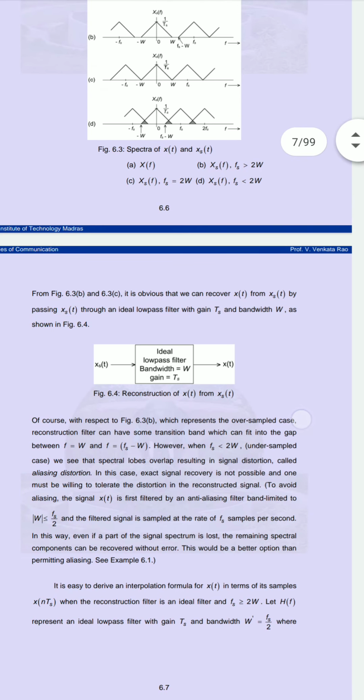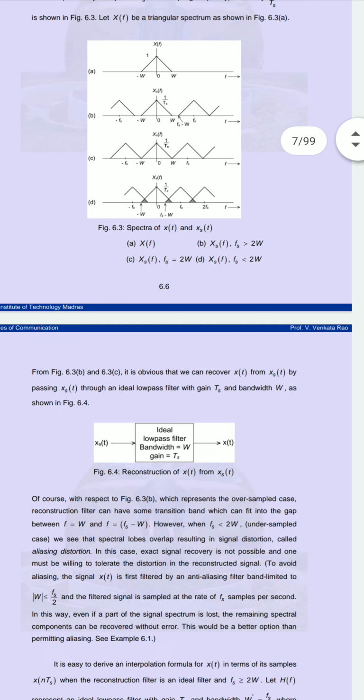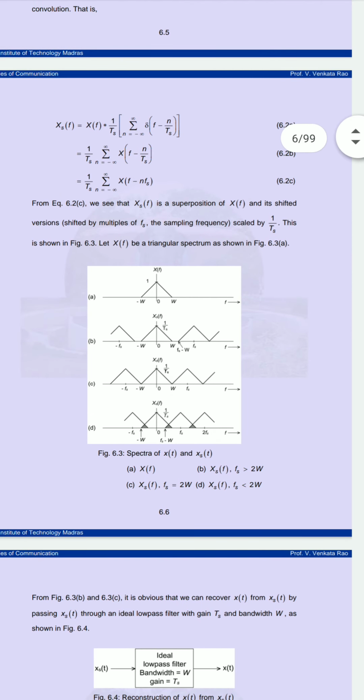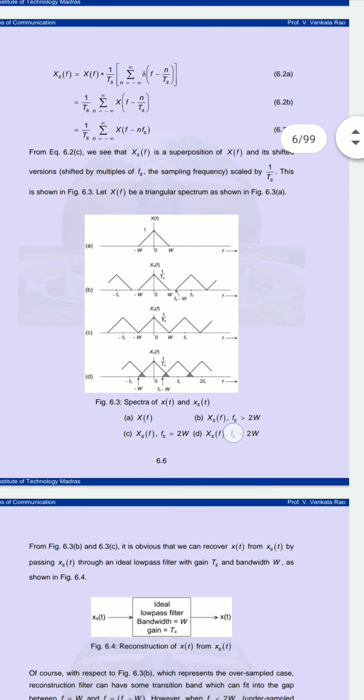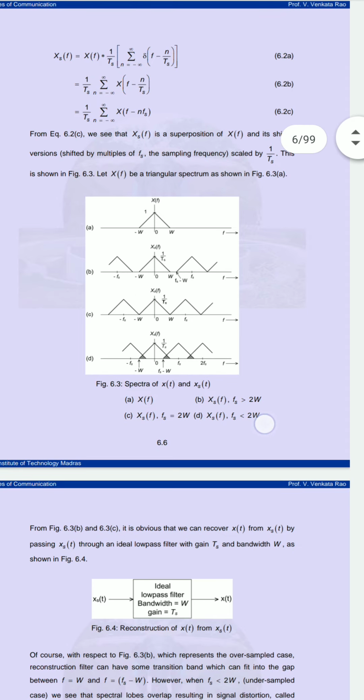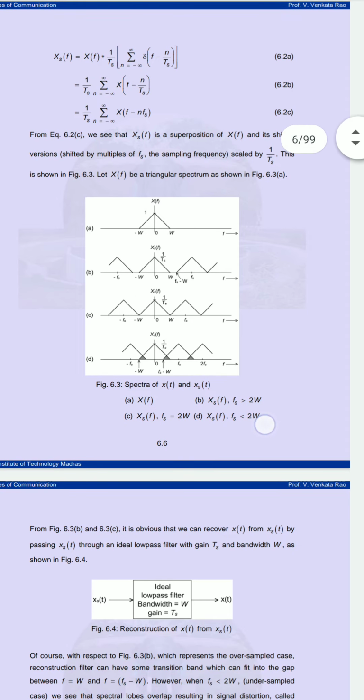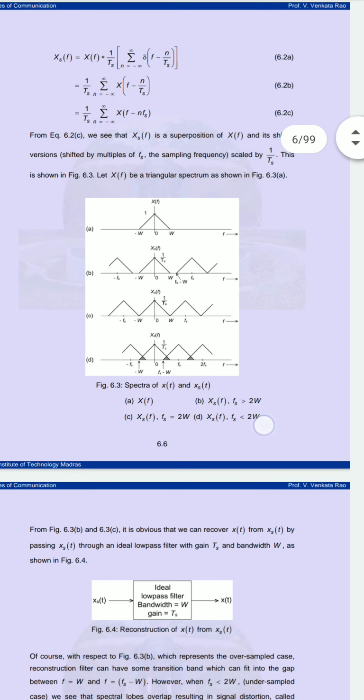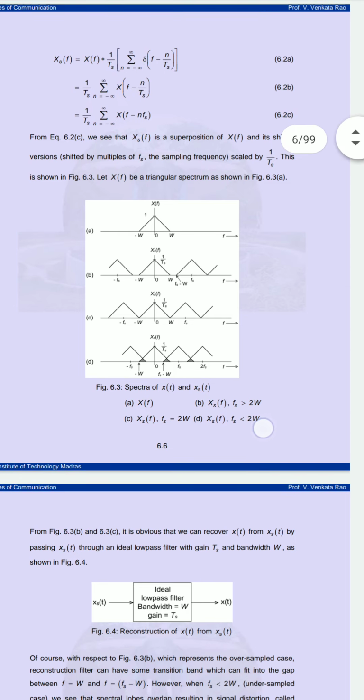So from the figure, what we are showing here is, when we are using the superposition theorem and taking the value in the form of frequency, we can see in figure 6.3 the spectra of x of t and xs of t. So here we will get a triangular spectrum. We are taking one example, a triangular spectrum in figure 6.3a.